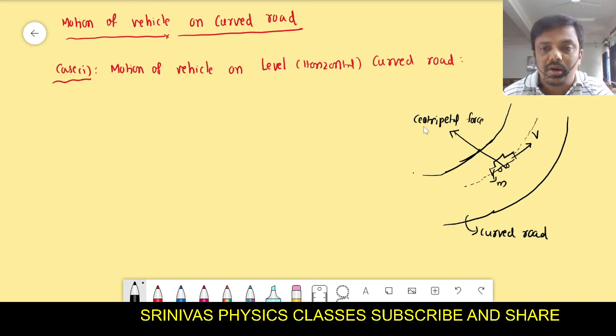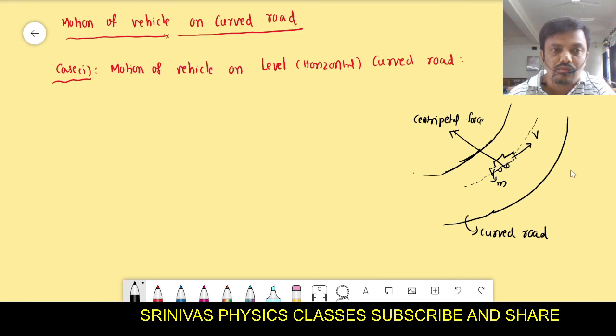Then who will provide the centripetal force for the car or any vehicle? We know planets revolve around the sun. In that case, gravitational force provides the centripetal force. In another case we discussed, when a stone is rotated by connecting it with a string, at that moment your hand provides the centripetal force.